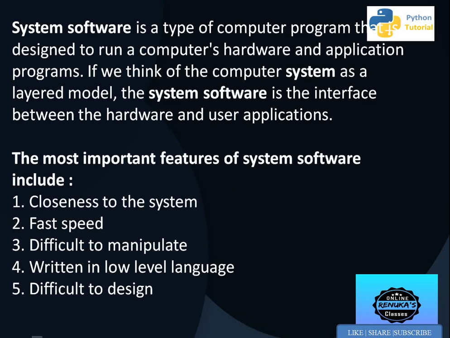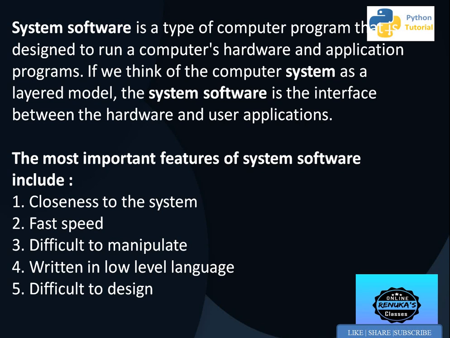System software is a type of computer program that is designed to run the computer hardware and applications. System software provides the environment for running application programs: how the program will interact with the hardware at the core level, and how it will respond to the user. So the intermediate layer between the user and the machine, we can say, is system software.